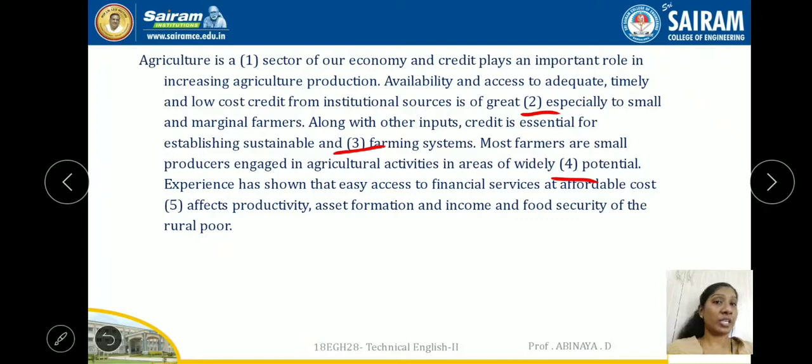Experience has shown that easy access to financial services at affordable cost dash affects productivity, asset formation and income and food security of the rural poor.